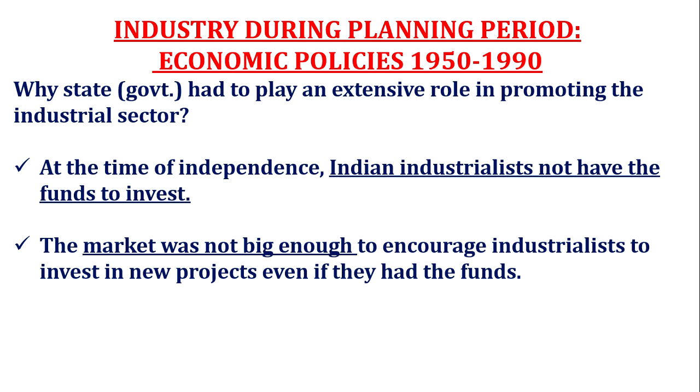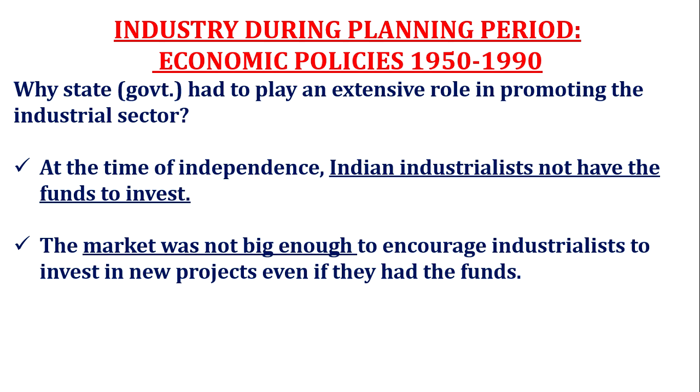So this you can understand like this. Why did the state have to play an extensive role in promoting the industrial sector? From the very beginning of this chapter, we understand that India started on socialist lines. Government will be the pioneer, government would lead from the front, and the private sector would just help them. So why was such planning there? Why was such an attitude of the government there? Why did the state have to play an extensive role? Their role was very important during that time, and the private sector's role was very minimal. Why was such a policy there?